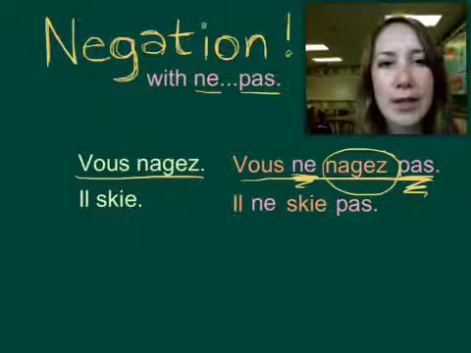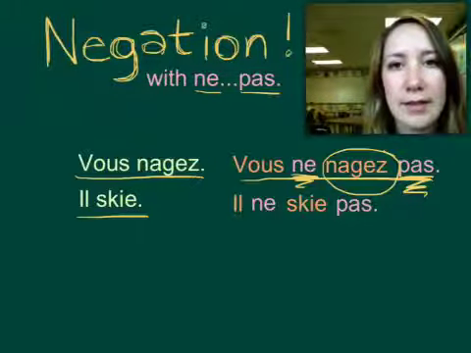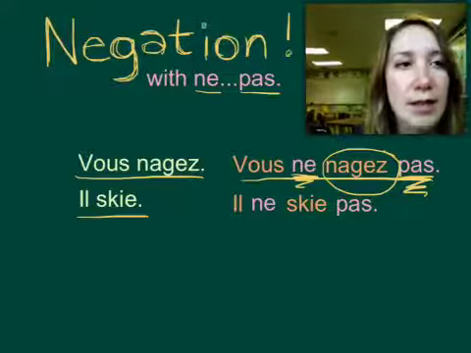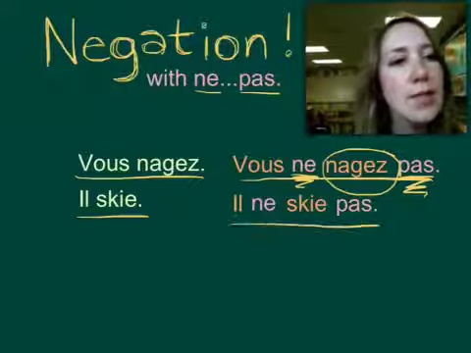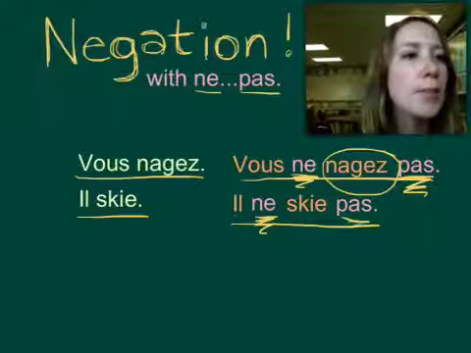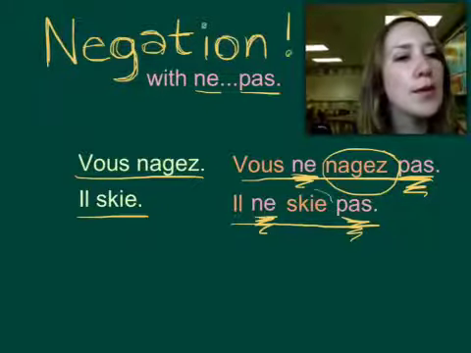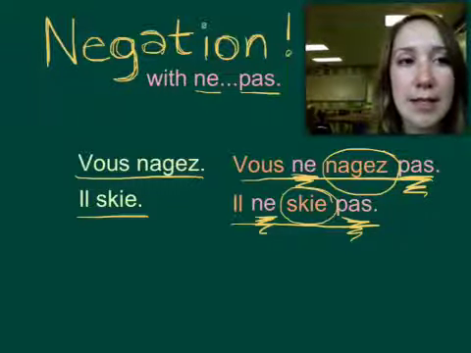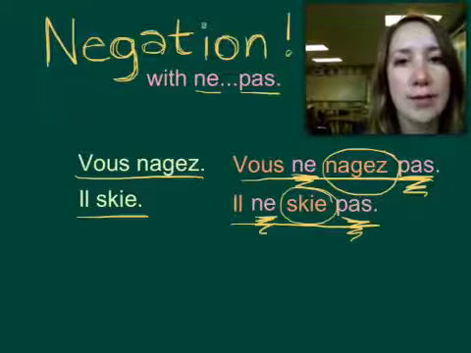Another example underneath, il skie. He skis. We want to say he does not ski. So we say il ne skie pas. Again, we take our little words ne and pas and we put them around the verb that he is not doing. He is not skiing. Il ne skie pas.